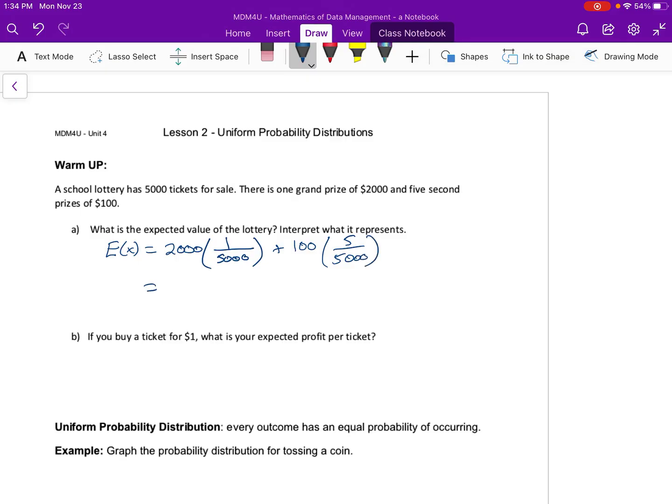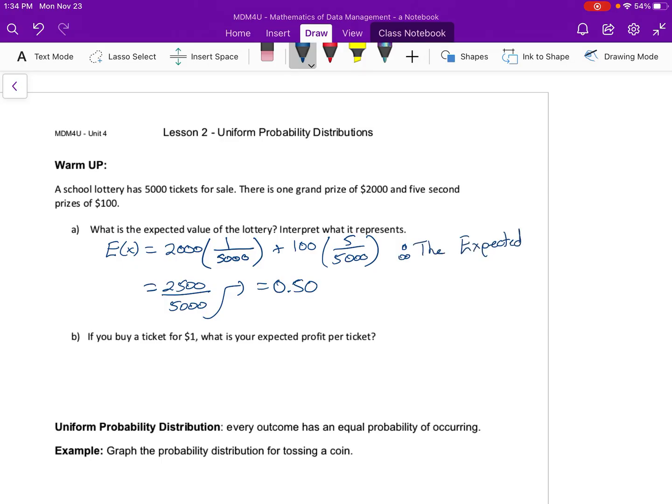Pretty easy math to put together, so I end up with 2,500 over 5,000, which is the same as 0.5. I'm going to put an extra 0 there because this is the expected value or payout of this lottery.